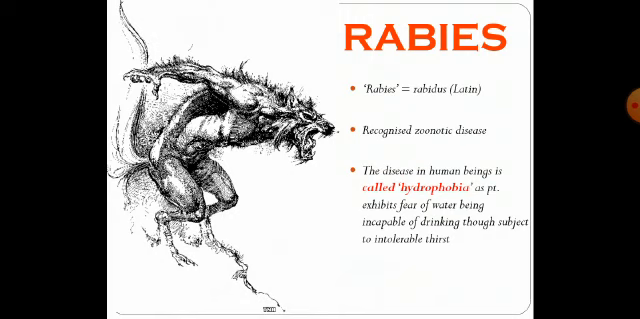Okay, coming to the infection, rabies. Rabies is derived from a Latin word, rabidus, which means frenzied or scary. It is a recognized zoonotic disease worldwide. The disease in human beings is also referred to as hydrophobia. It is called so because the infected person exhibits fear of water. Though he is very thirsty, he will not be able to drink water.